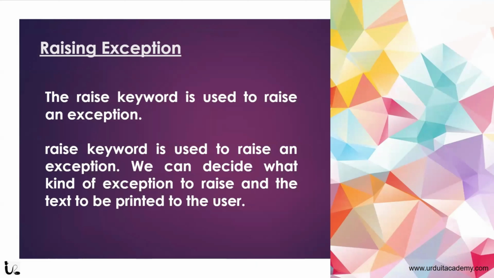Imagine you are a classroom teacher. If a student does something wrong, you can raise your hand to alert everyone that there is an issue, right? The raise statement acts like that hand. It can raise an exception when certain conditions are not met.